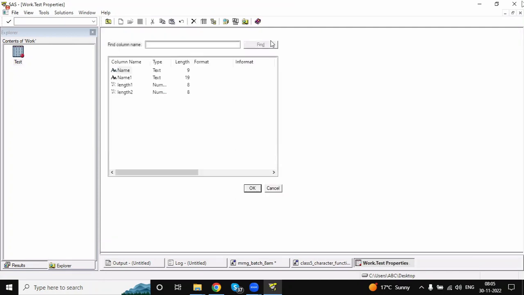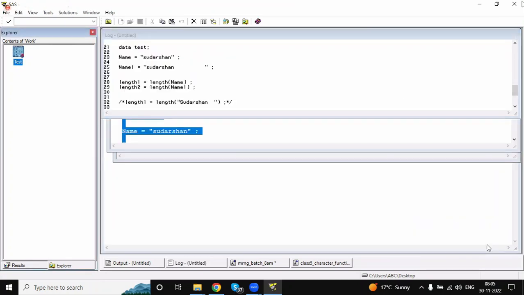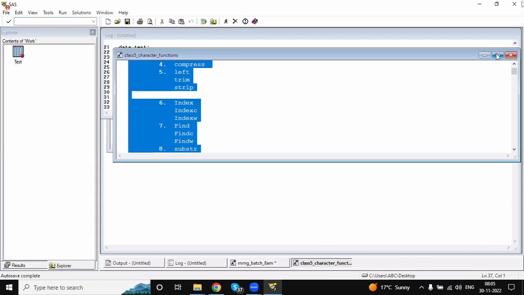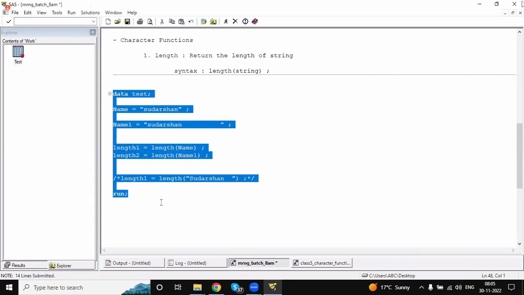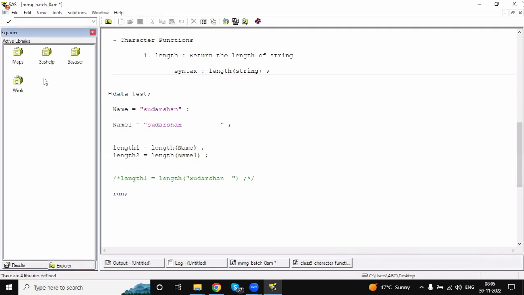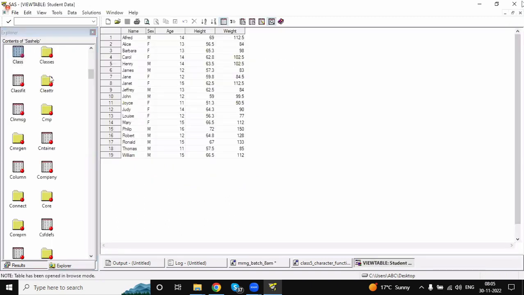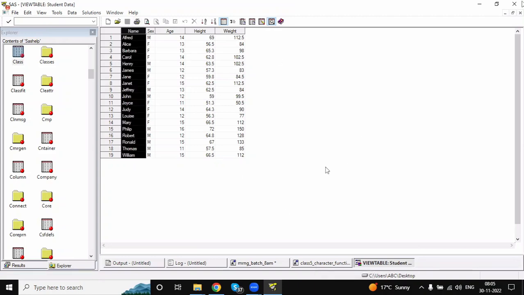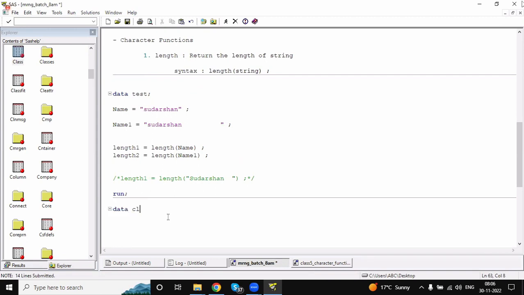Okay, clear. Now, for example, same length I'm going to apply for this data set. Let us assume there is a class data set. Let's say one more example. For the class data set, I'm creating one more data set. Now on the name variable, I'm going to apply a length. I'm creating a class 1 data set. What is your input data set? Class is your input data set. So I'm creating one new variable called length.